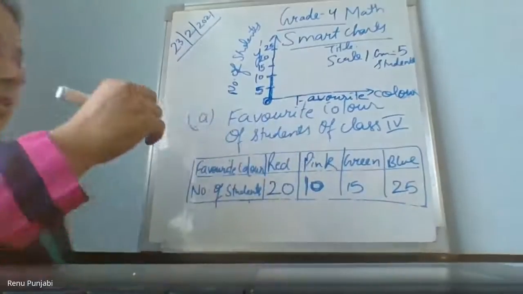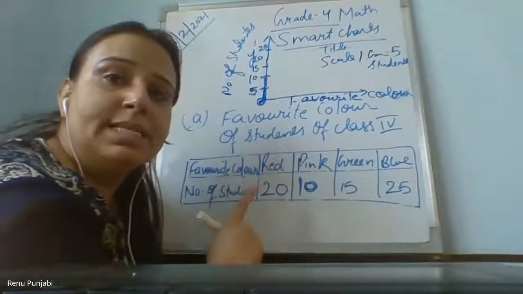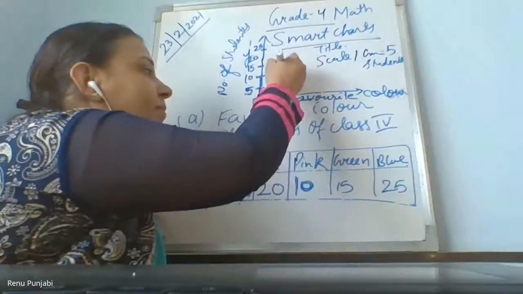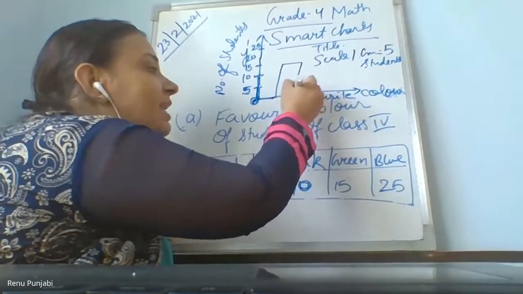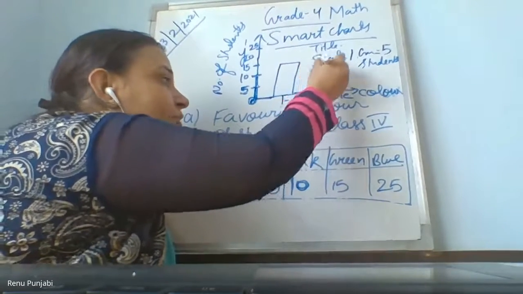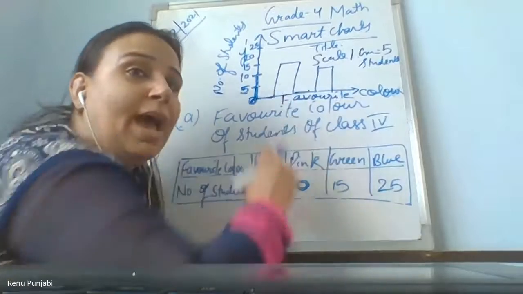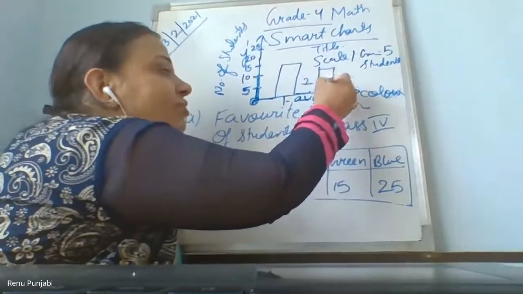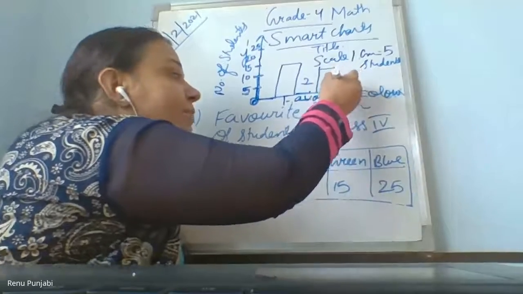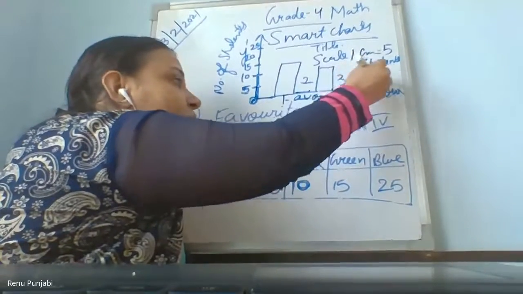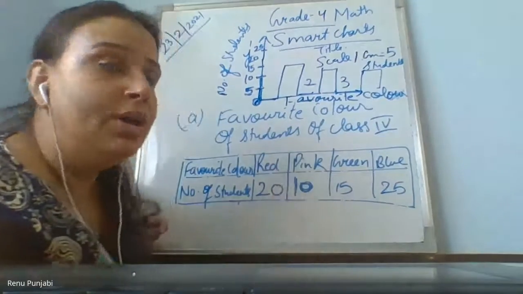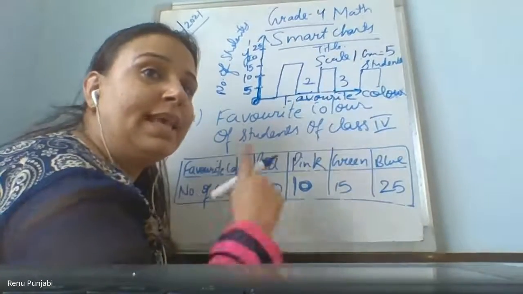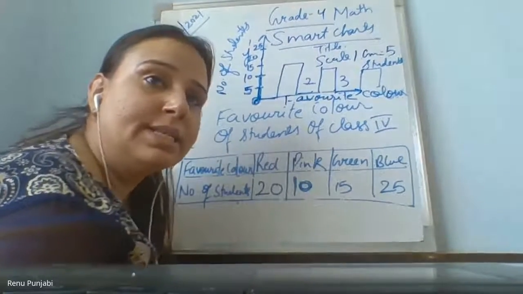Samriddhi, only Samriddhi, please listen here. When you are leaving one block, then draw the bar. Then leave one block, then draw the bar. You are leaving unequal gaps in between. Sometimes you leave 2 blocks and then you're drawing a bar, then you're leaving 3 blocks in between, then you're drawing the next bar. It will be wrong. If you are keeping a 2 block distance in each bar, then always keep a 2 block distance in each bar.